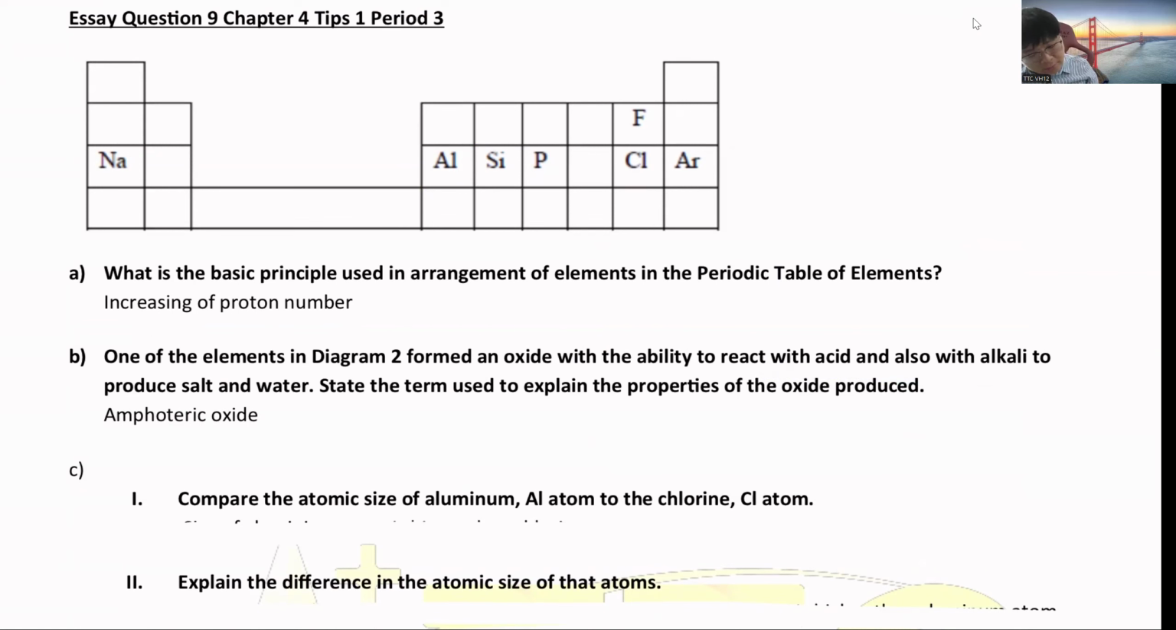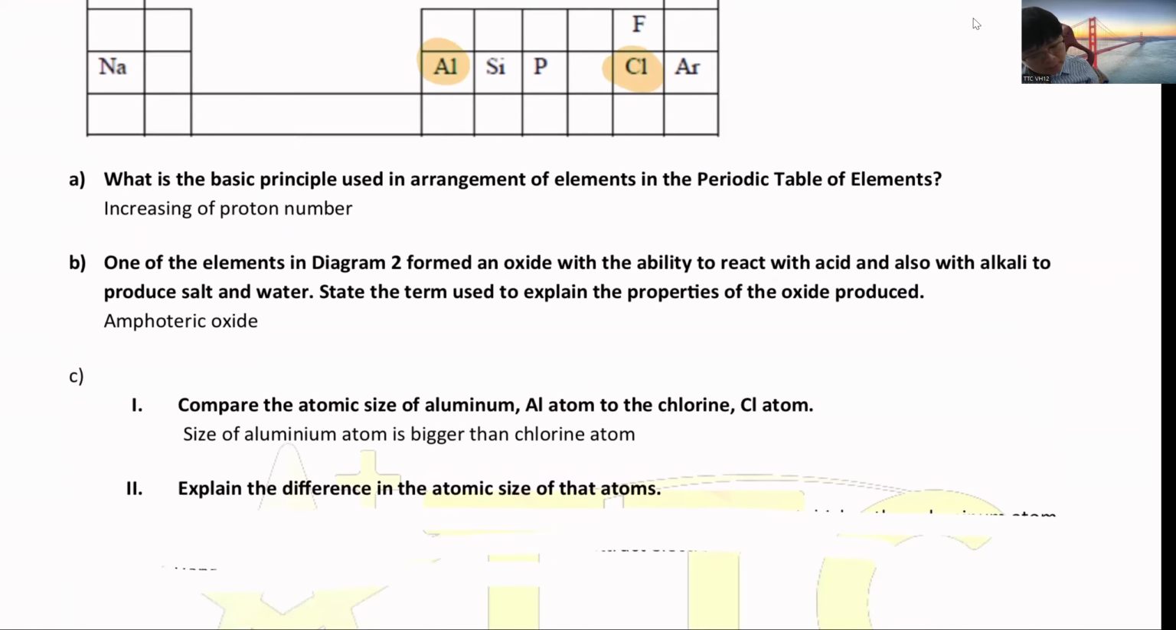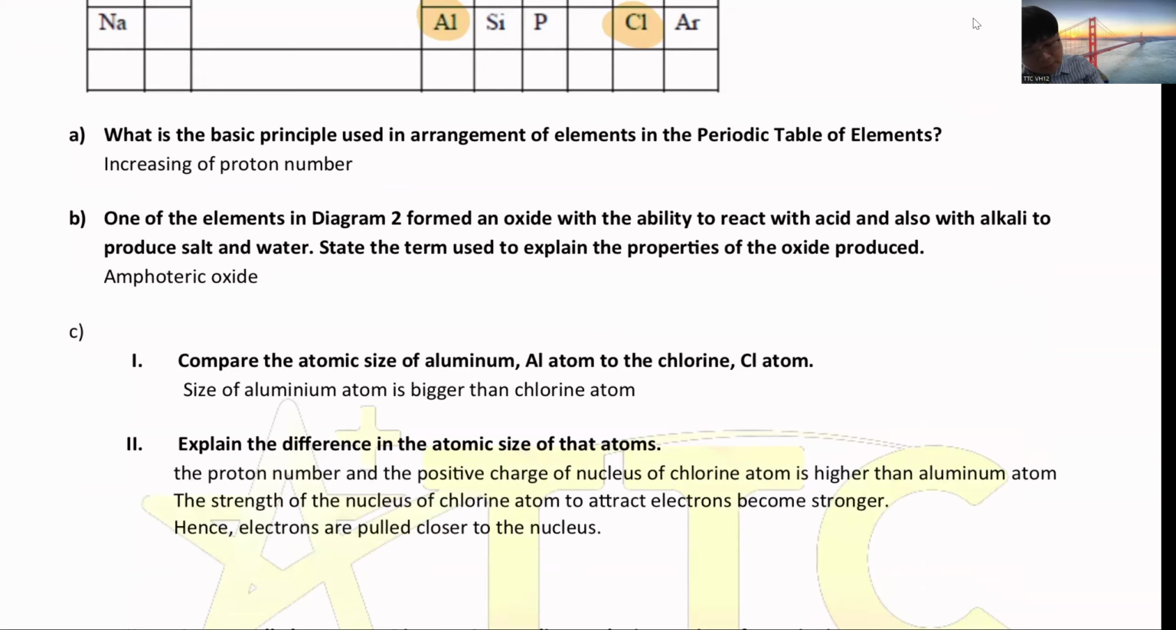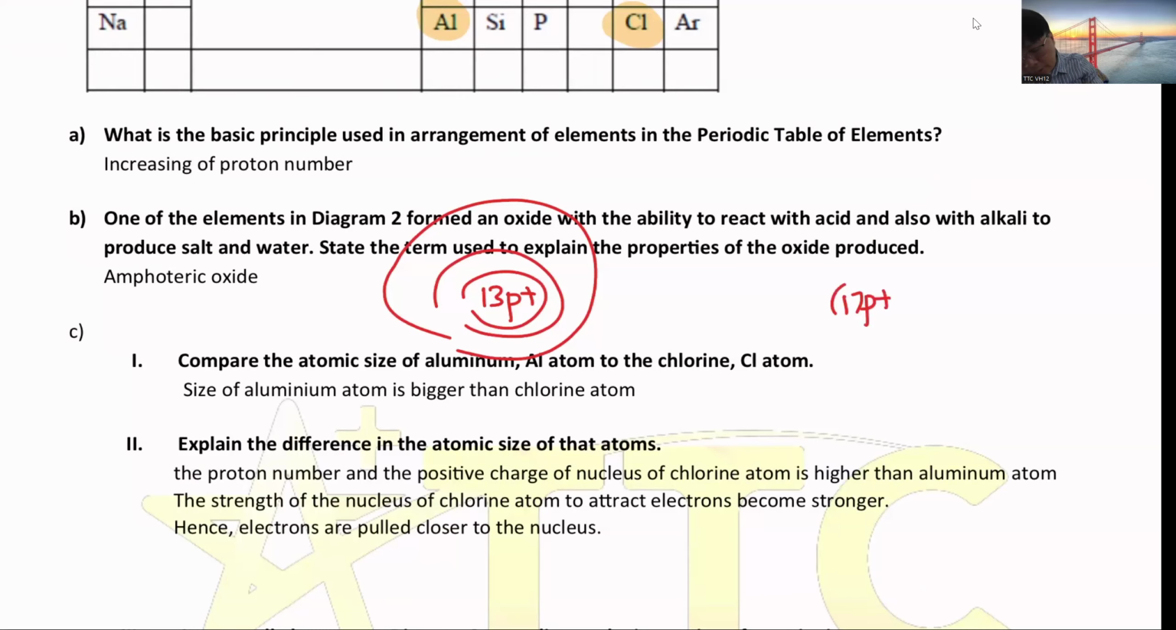Amphoteric oxide, which is aluminium. Compare the size of aluminium and chlorine. So aluminium and chlorine, right? Chlorine is smaller in size. The reason is because it has more protons. You see, aluminium has 13 protons in the middle, but chlorine has 17 protons in the middle. So because of more protons, the electrons will be attracted closer to the nucleus, so the size is smaller.